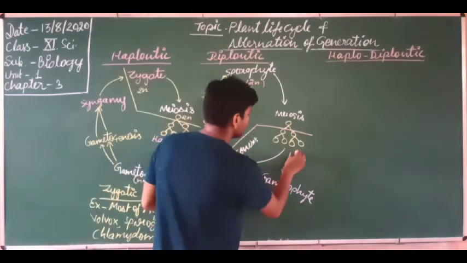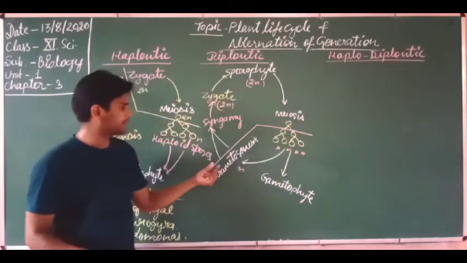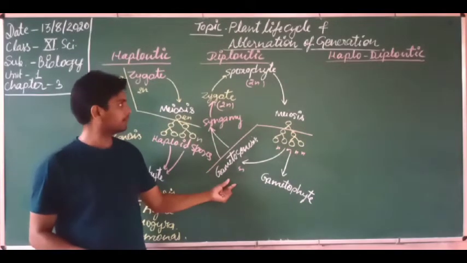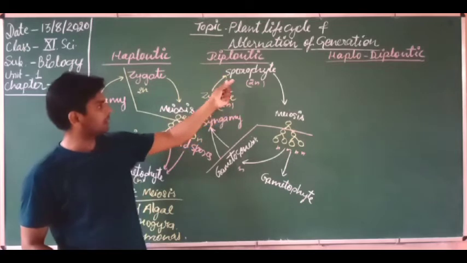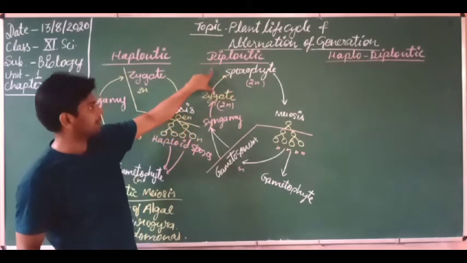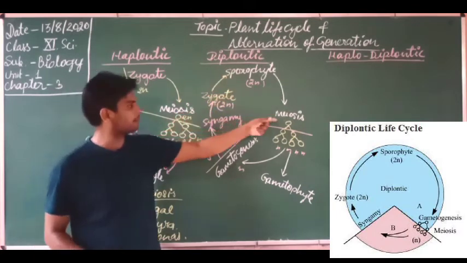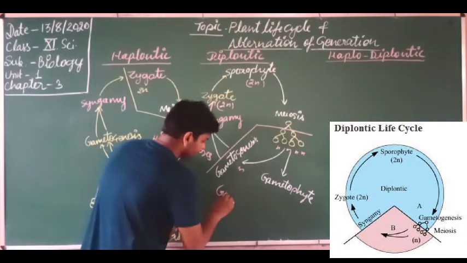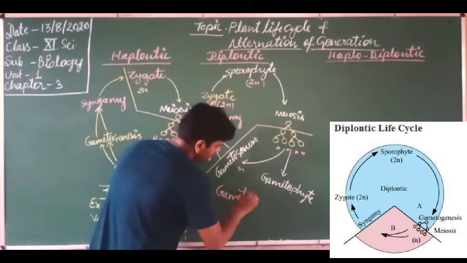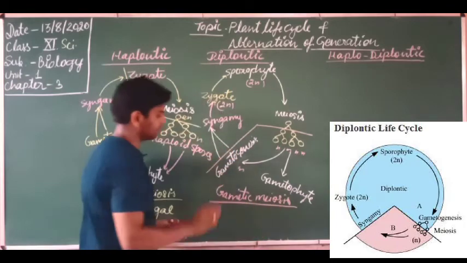These are the haploid spores you are looking at here. The haploid stage comes for a very short time, and the diploid stage exists throughout the life. That is why this cycle is known as the diplontic life cycle. The main base of this life cycle is meiosis, which is known as gametic meiosis. Got it?